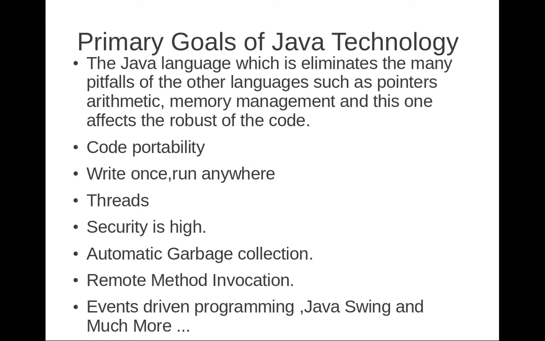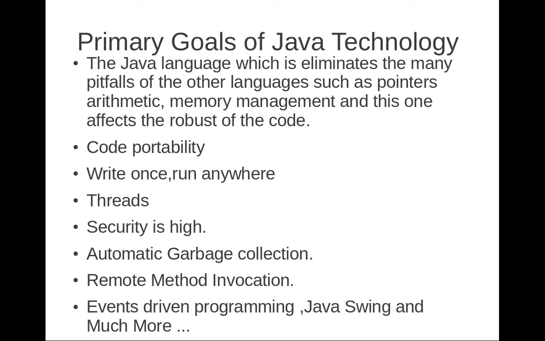Then the next primary goal: Java technology was developed for code portability. Code portability means other languages are not portable, but this one is portable, because we can run our Java code on other machines. It's the same as write once, run anywhere.